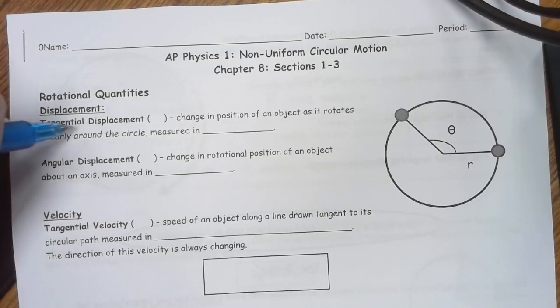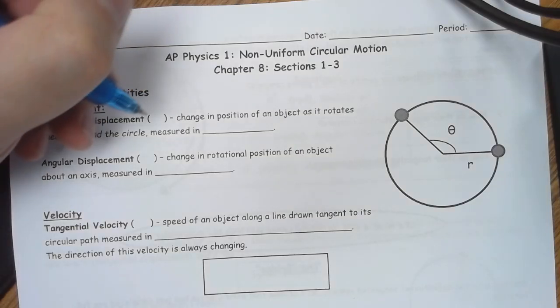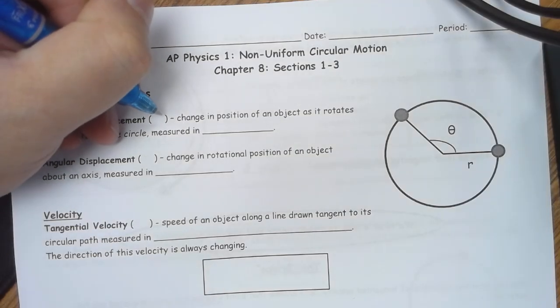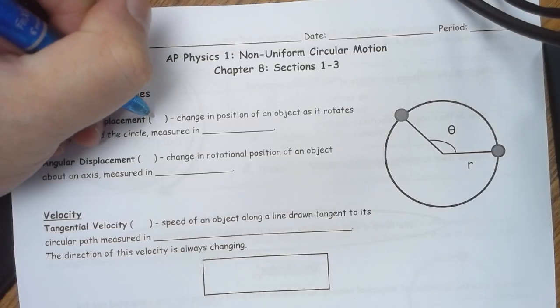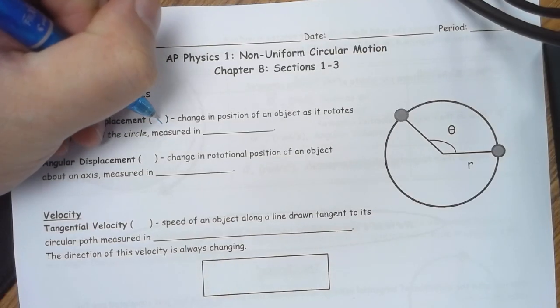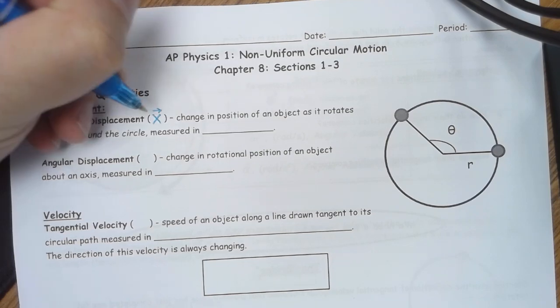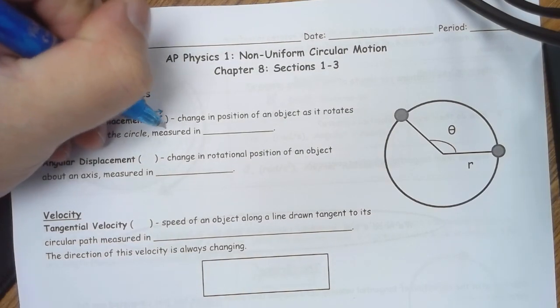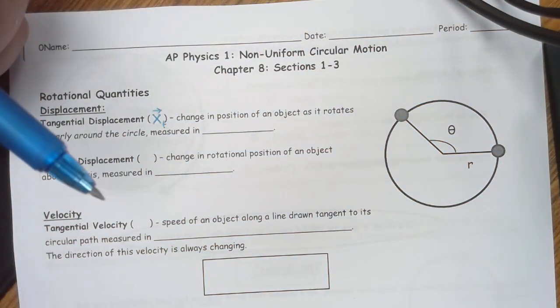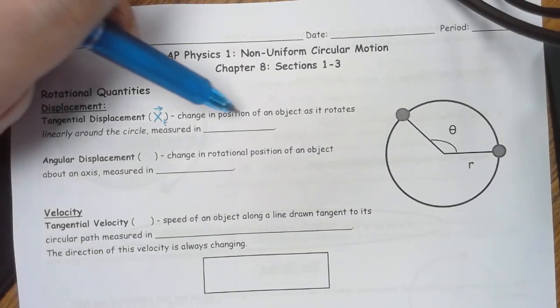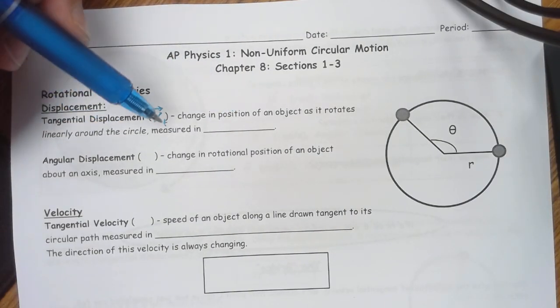Tangential displacement was our old displacement from Unit 1, Unit 2, making a reappearance, where we have displacement. What letter was displacement? X. And we put an arrow on top. But for it to be tangential, it just means how is it moving around the outside. Okay, so it's the change in position as it rotates linearly around the circle.